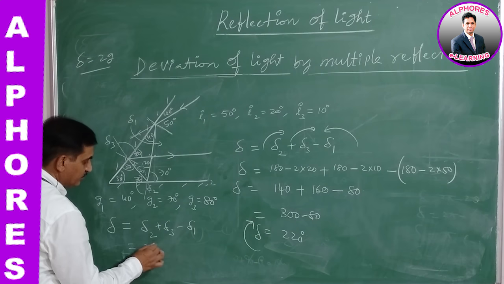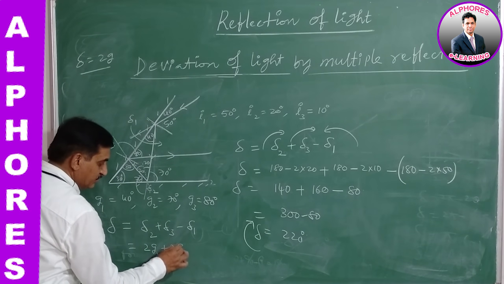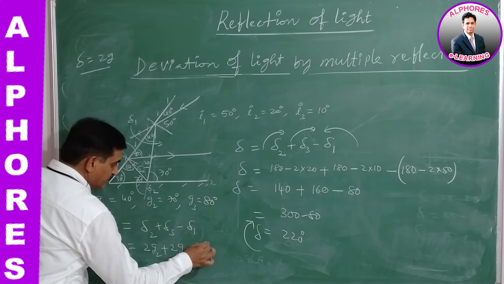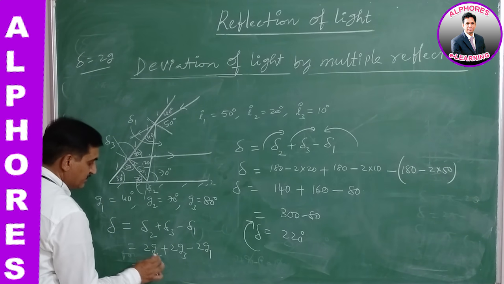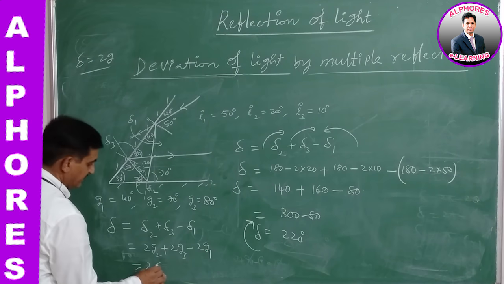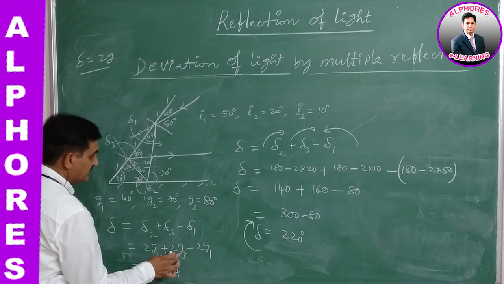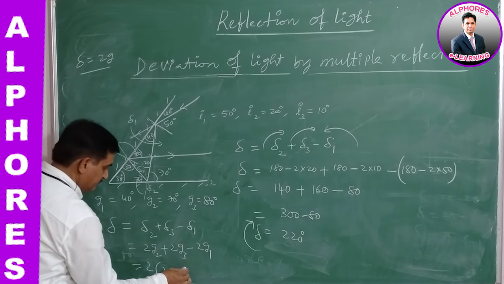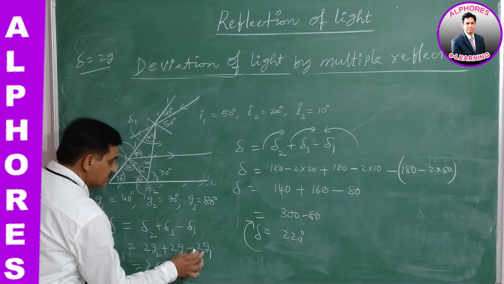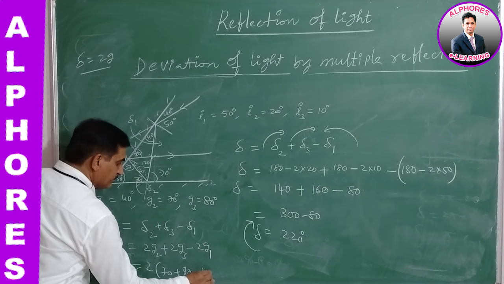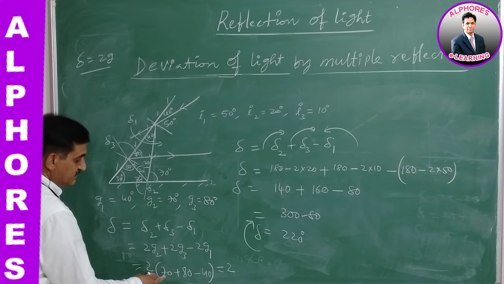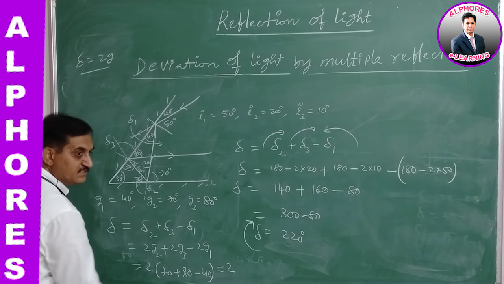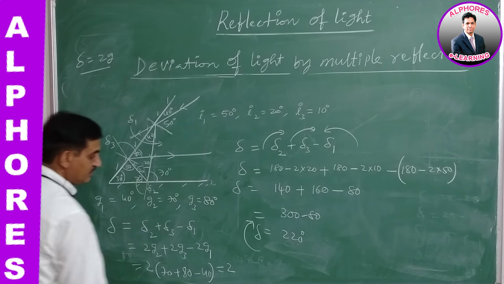Simply 2 into G2 plus 2 into G3 minus 2 into G1. Taking 2 common, G2 how much? 70, plus G3 80, minus G1 40. So it gives us 2 into 70 plus 80, how much? 150. 40 is removed. How much?